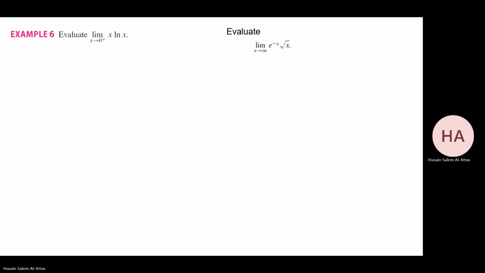Okay. Now these are cases for 0 times infinity. What you will do, you need to take something to the denominator. So this one, first, I have 0 times infinity, because ln 0 will be minus infinity. 0 times minus infinity, the same idea.